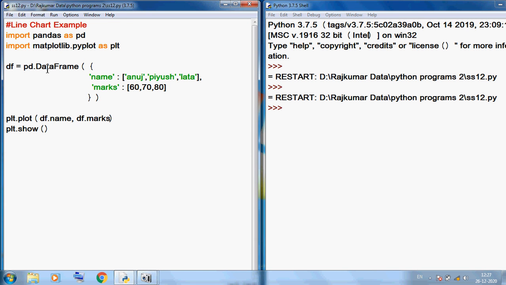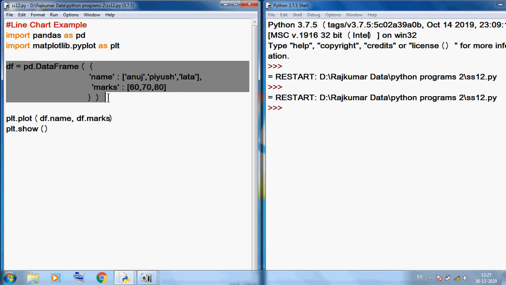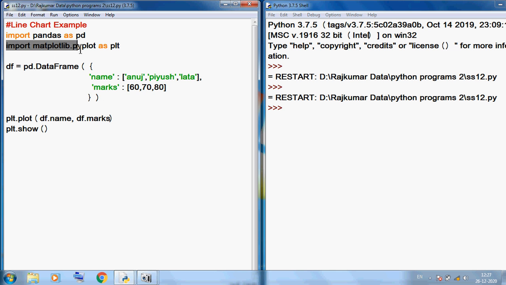Class 12. Today I am discussing our line chart example. Okay, this is our line chart. First we import pandas as pd to create the data frame. And for the chart we can use matplotlib.pyplot as plt.